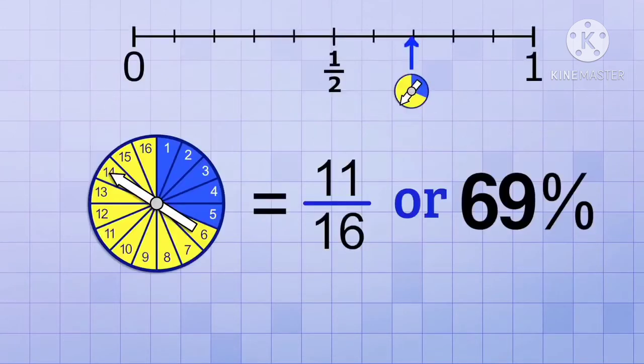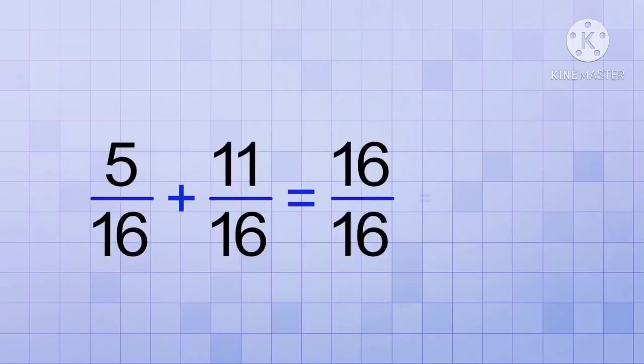Now we finally have a probability that's considered likely. And it makes sense because you can see by looking at our spinner that it's more likely to spin a yellow than a blue. And you'll notice, if we add up 5 over 16 and 11 over 16, we get 16 over 16, or a probability of 1.